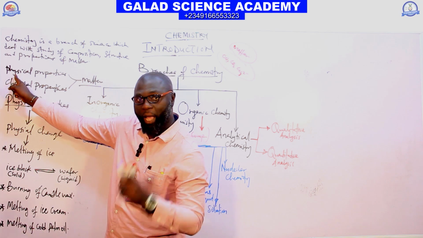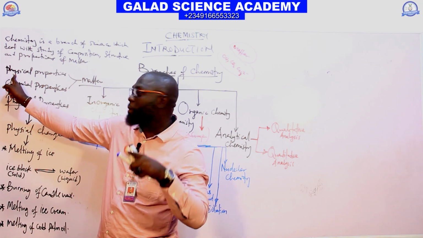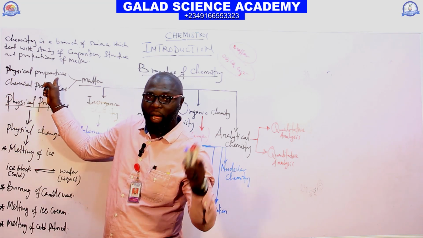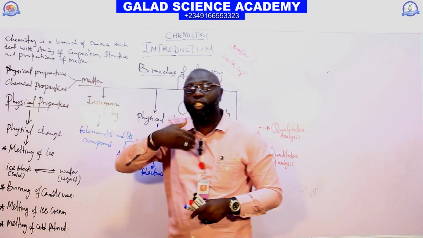I come from chemistry. I said it's a science that deals with the study of the physical properties of matter and the chemical properties of matter. So what is a physical property? A physical property is a property of matter that is